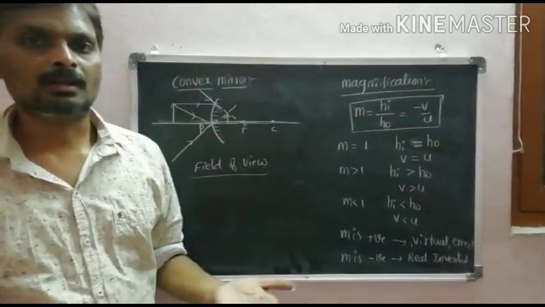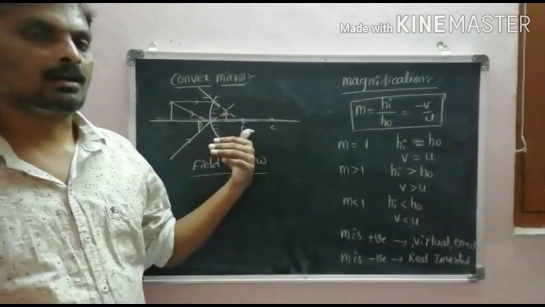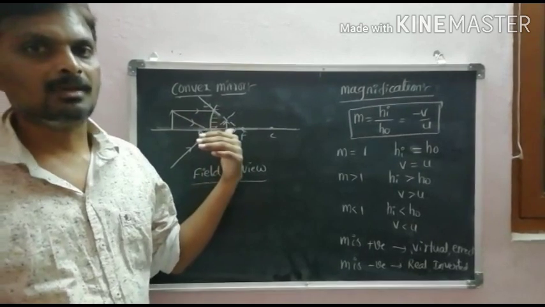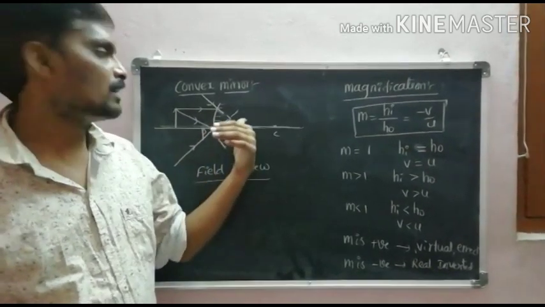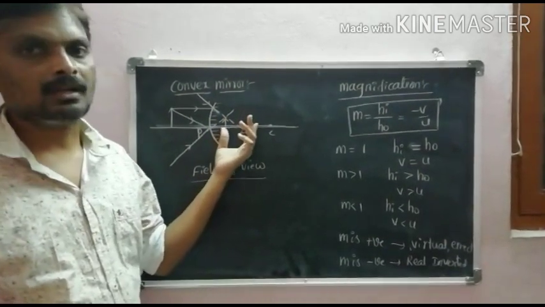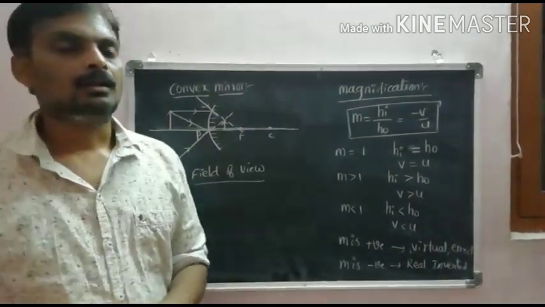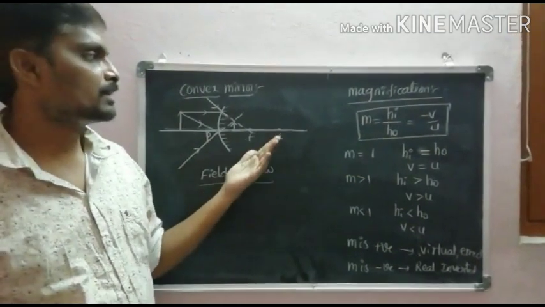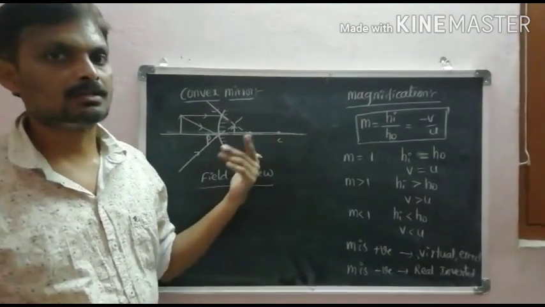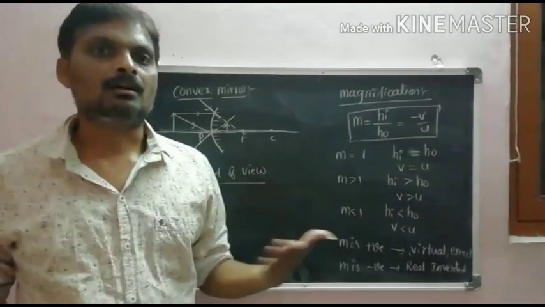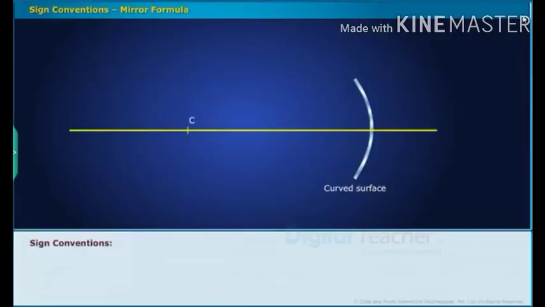So in a convex mirror, all the time we are getting an erect image. The image is smaller than the object. So that's why we use this in rear view mirrors. Why do we use a convex mirror as a rear view mirror? Because the field of view of a convex mirror is more than that of a concave and plane mirror.